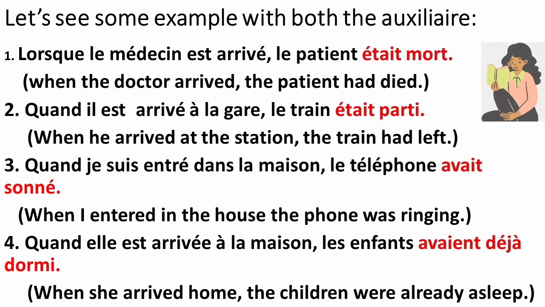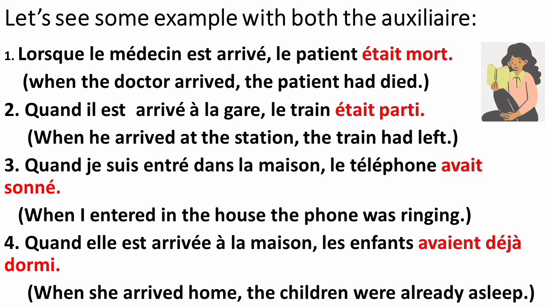So the patient had died, which is the first action, we conjugate in the form of plus-que-parfait with the auxiliary être, because mort is the participe passé of mourir verb and mourir verb comes under the advent group. Understood? Let's see the second example.